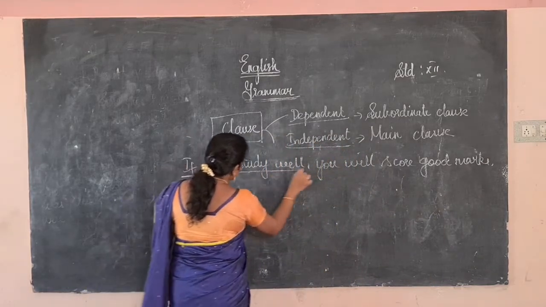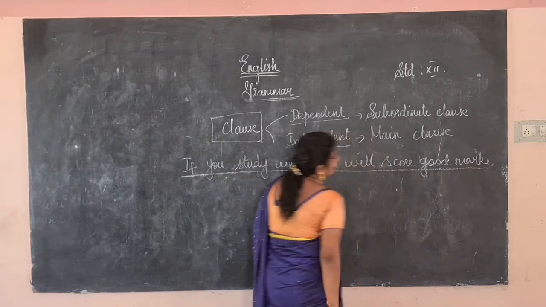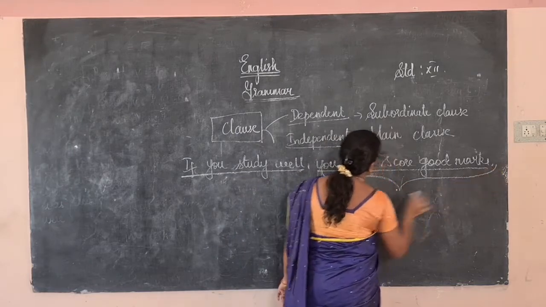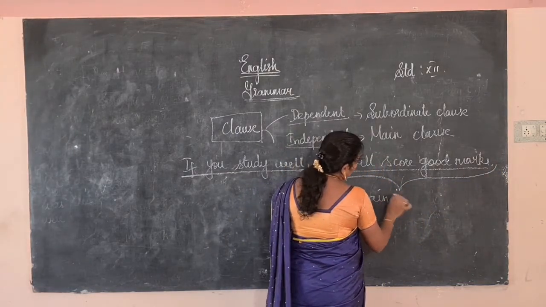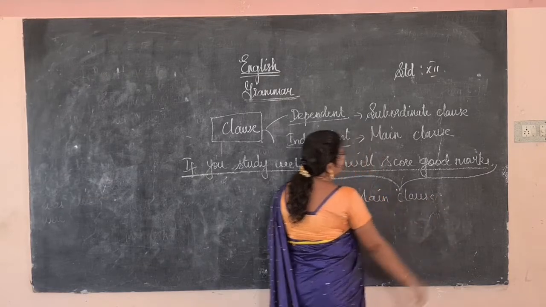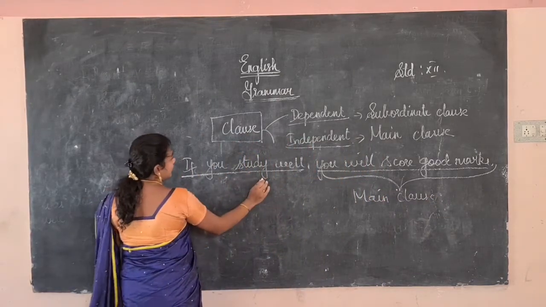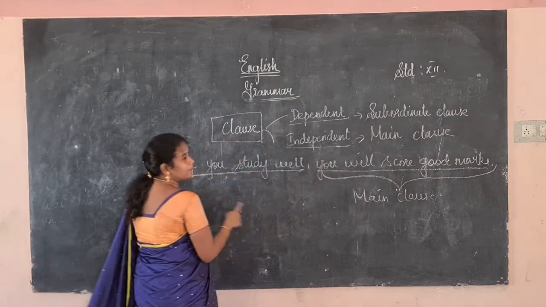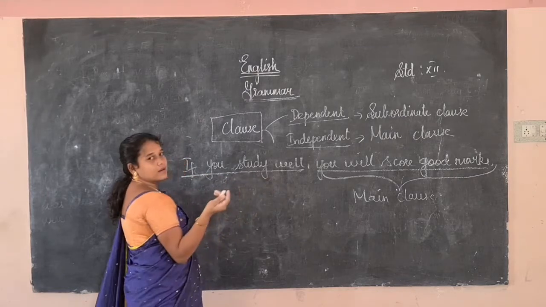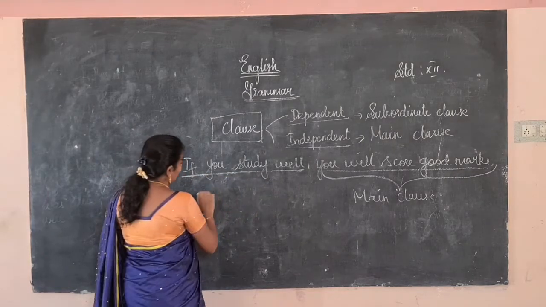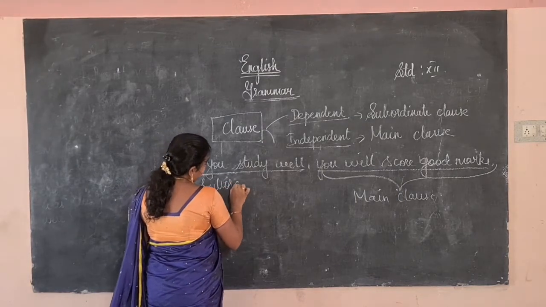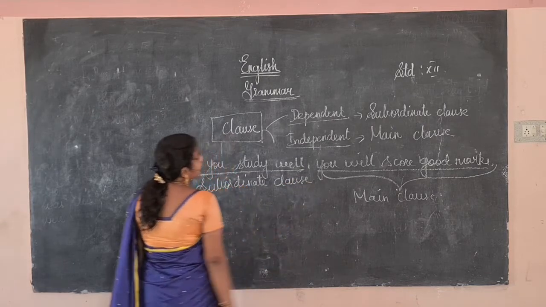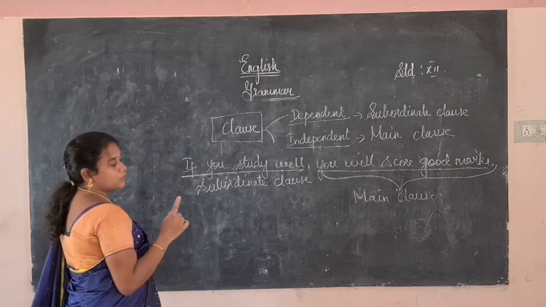So in "if you study well" and "you will score good marks", there are two clauses. "You will score good marks" gives us a complete meaning, so it is called the main clause or independent clause. But "if you study well" is called the subordinate clause. It is meaningless by itself. It needs another sentence, the main clause, to make it a complete meaning. "If you study well" is an incomplete meaning, and that is called a subordinate clause.